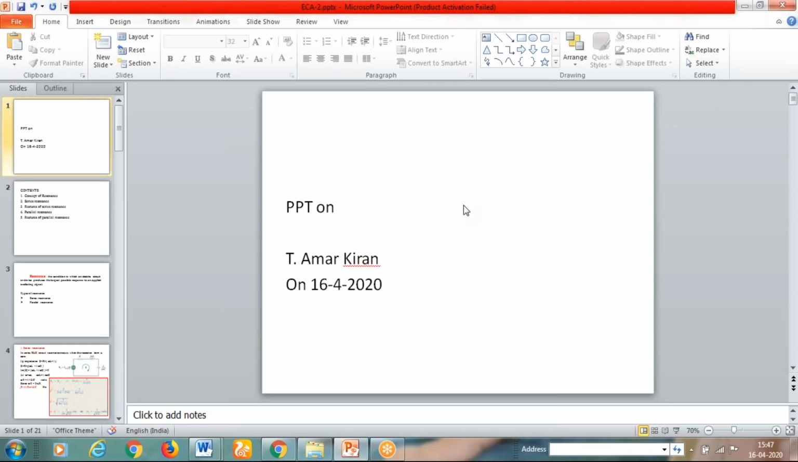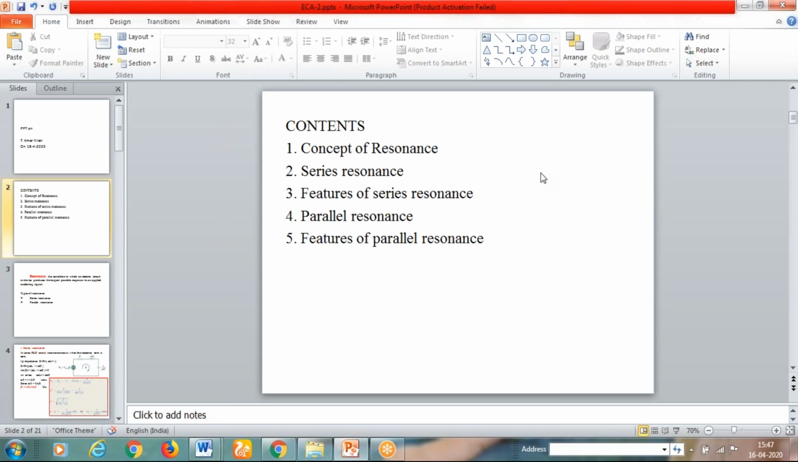Start the class. So today in class we will learn some of the topics from unit 15, that is resonance and locus diagrams. Now these are the contents we are going to study in this class: the concept of resonance, series resonance and some of its features, and parallel resonance and again its features.